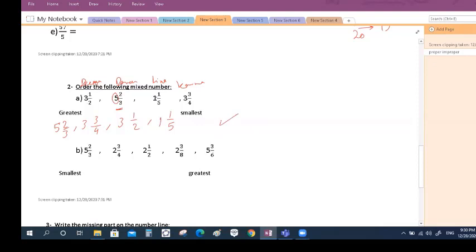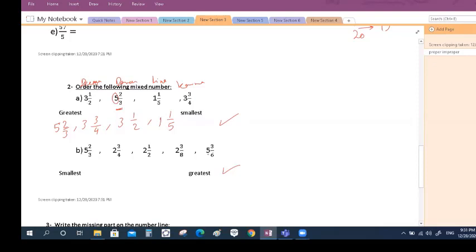Okay, because here I have different wholes. So if I have different wholes, I compare the wholes first. Okay, here, come look here. I need to compare these numbers and arrange them from the smallest to the greatest. If you don't know, draw it.